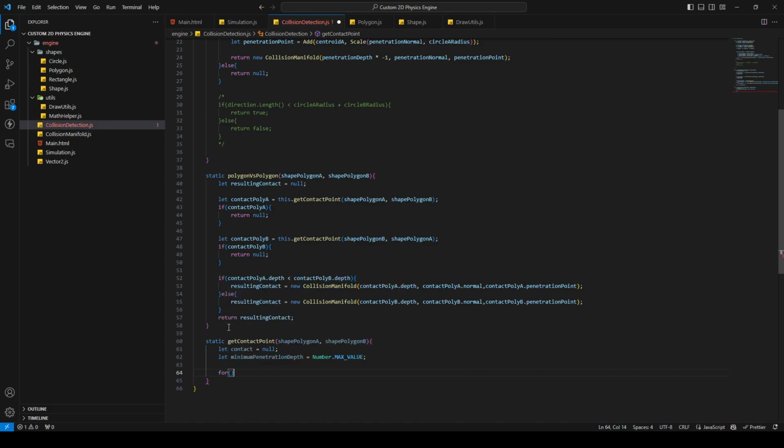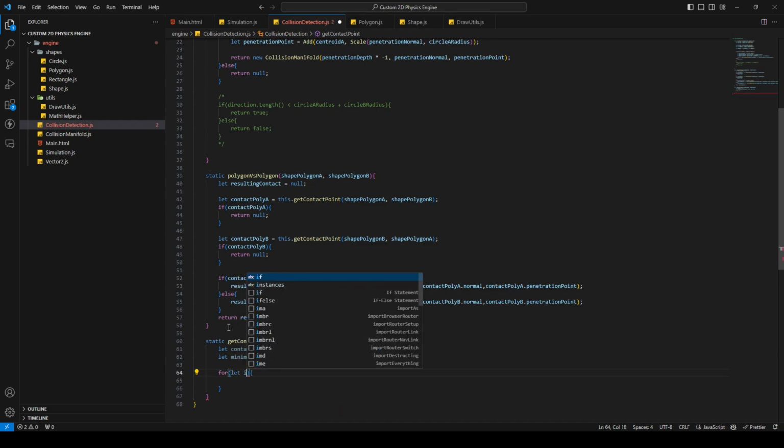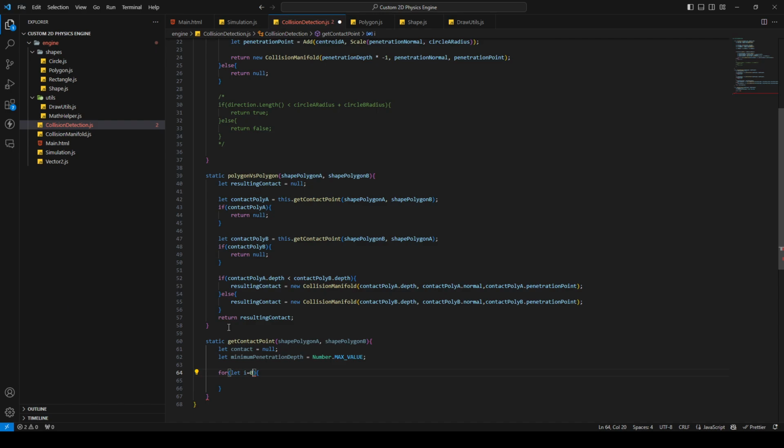And then we say in the for loop, i is equal to 0. So we're gonna just cycle through every normal of polygon A. So small lowercase letter.